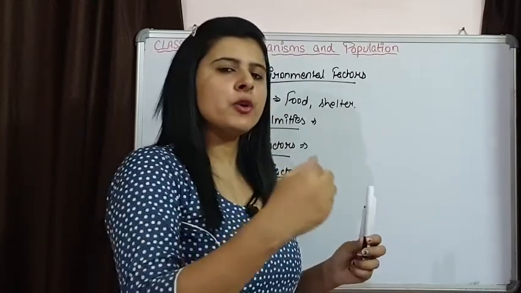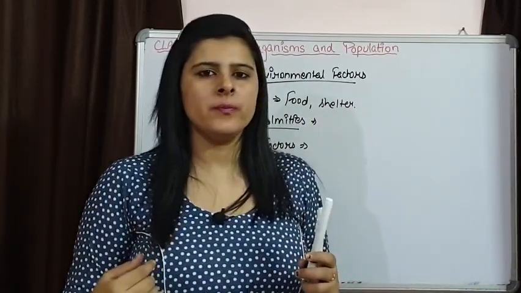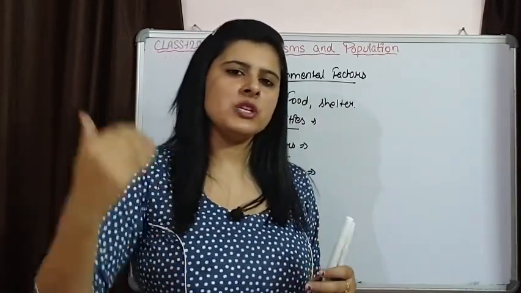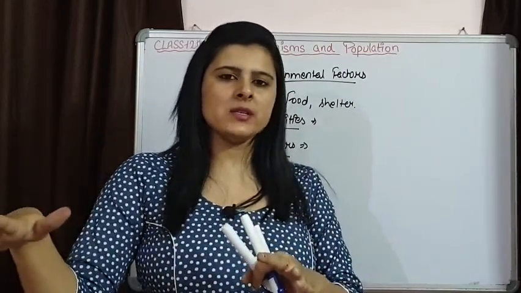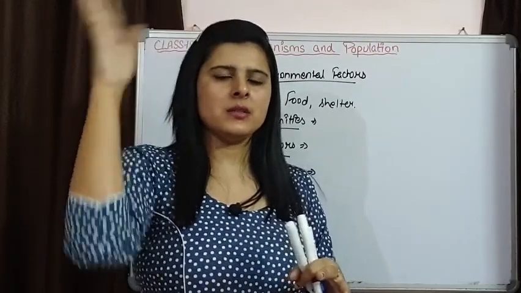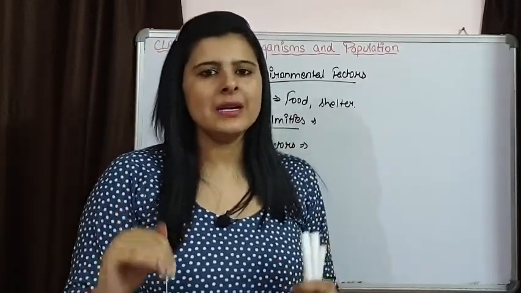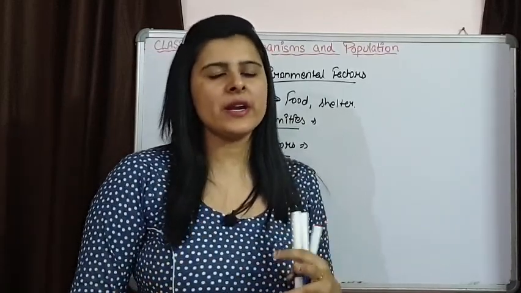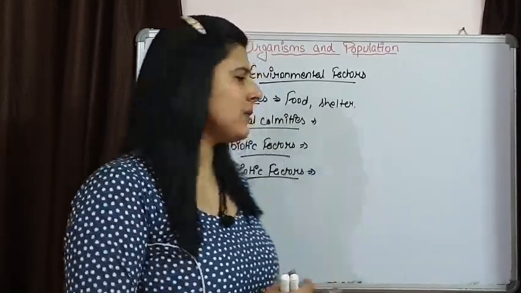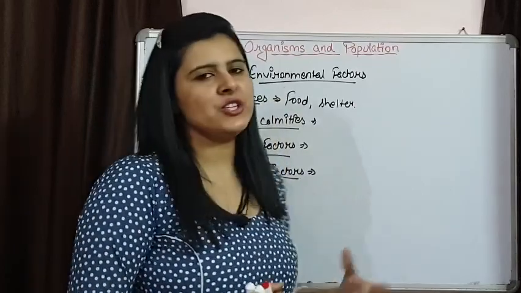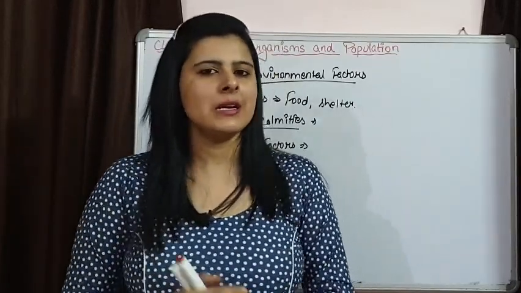But when the number of prey is more, that simply means the population size of predators is going to increase, and when the population of predators increases, they are going to feed on more prey, and the prey population is going to decrease. This is how these biotic factors are also responsible for determining the population size or population density.